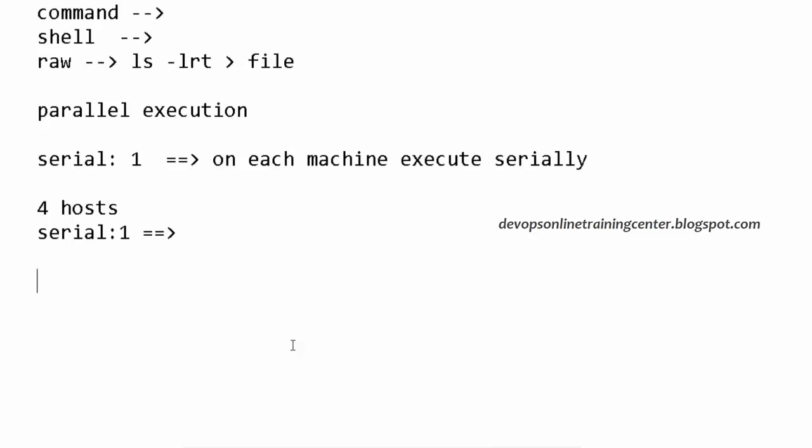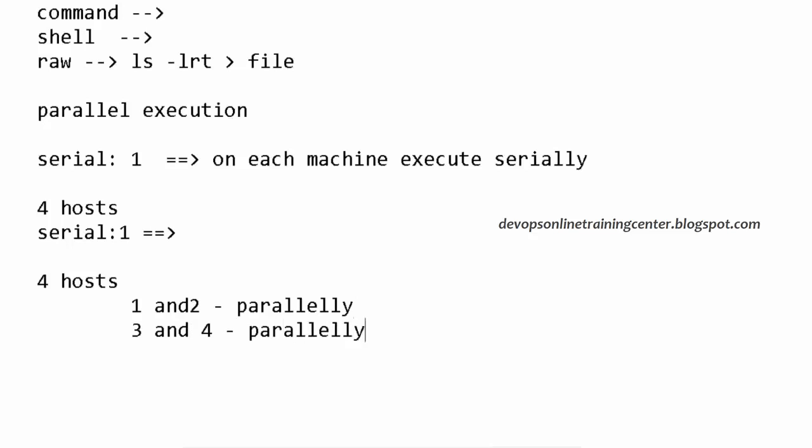Now let us say I want to execute on 2 machines at a time. I have 4 hosts. On 1 and 2 I want to execute parallelly, and on 3rd and 4th I want to execute parallelly. But 1 and 2 will be executed first, then it has to come to 3 and 4.